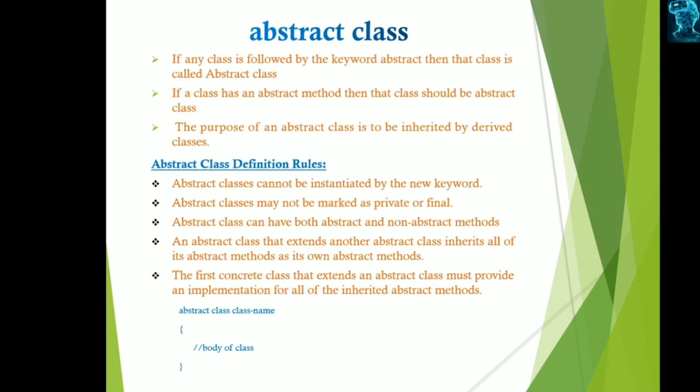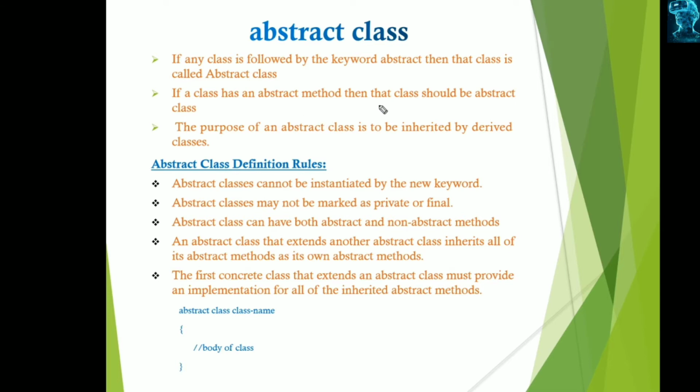And next is the abstract class. The class which is declared with the abstract keyword is called the abstract class. The abstract class is used as the model class, meaning inheritance is for reusability, and it must be used as the parent class or base class.